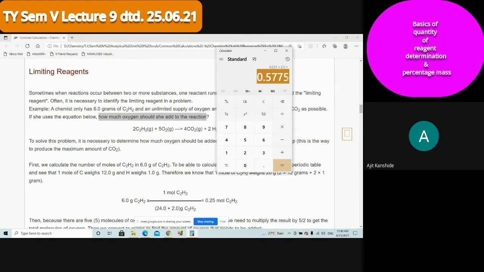And what is the value of W? That you have to find out. So W is equal to, write down the formula. W is equal to, what is the formula? W is equal to number of moles into molar mass. You can also consider molecular weight, but molar mass is the proper word. So n into MW. Is it clear?